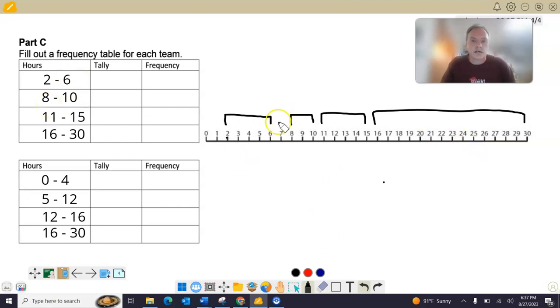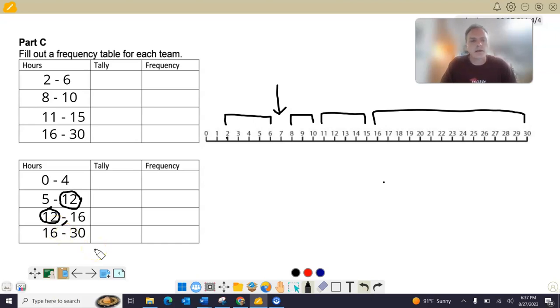And then also there's a number skipped right here. We don't want to have any gaps, even if no one studied or no one researched for 7 hours. Don't skip it. Also down here, let's take a look at the after. You'll notice that there is a number that is duplicated. There's a 12 here and a 12 here and a 16 and a 16. So you don't want to duplicate or have 2 of the same number in different intervals.